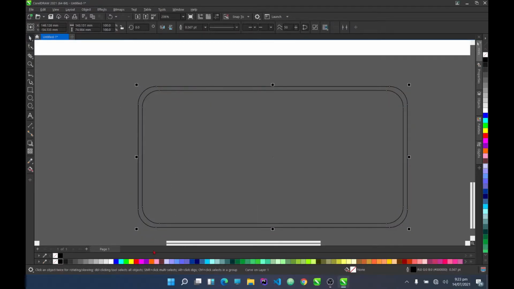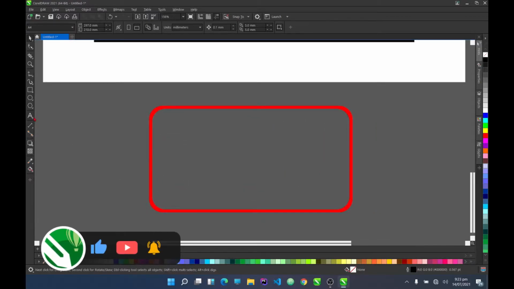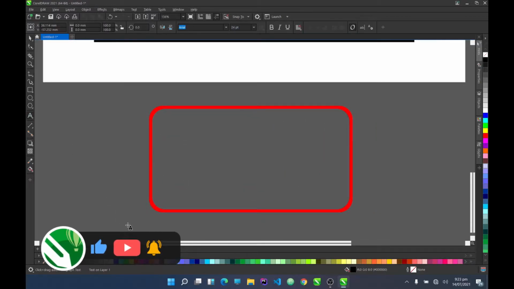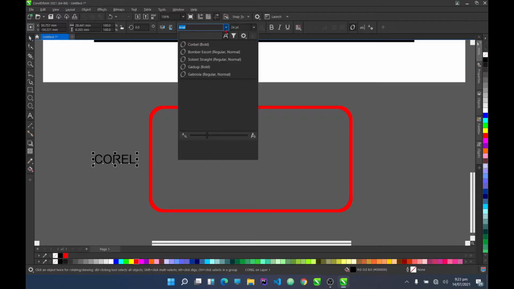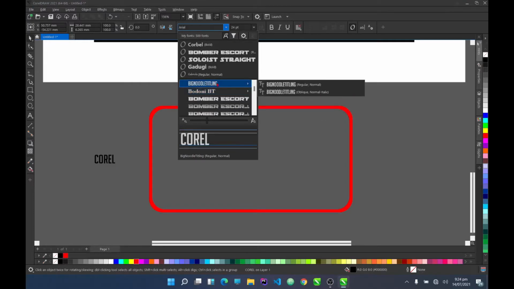So let me color it, as you can see, that's the only part that is available right now. So next thing will just be to put our text like so. Now if you put your text, we just want to get a good font. So let me check for this font.